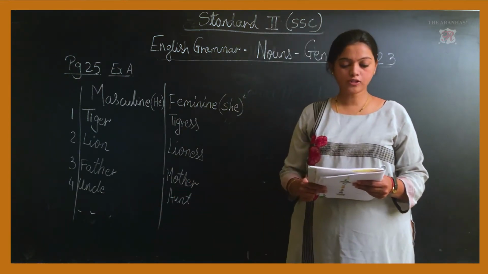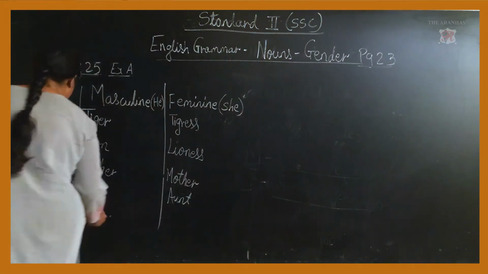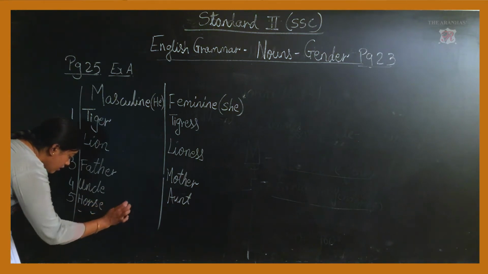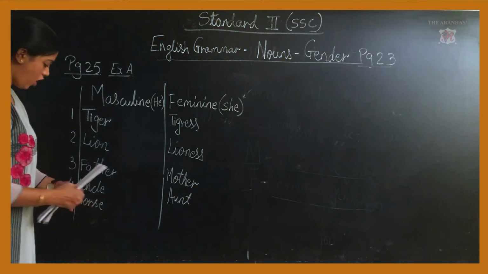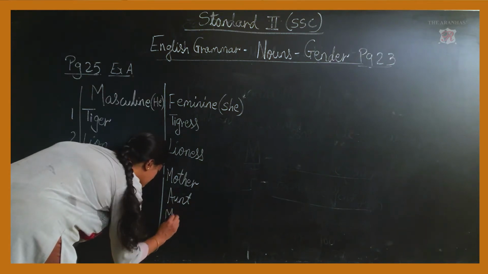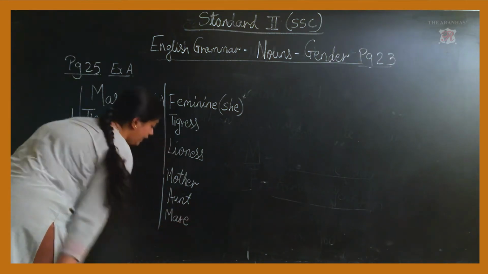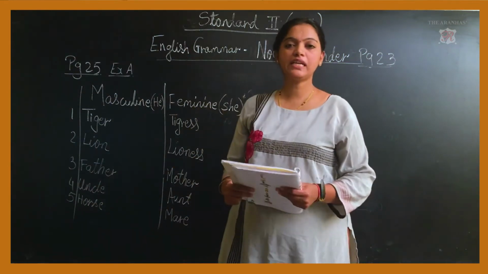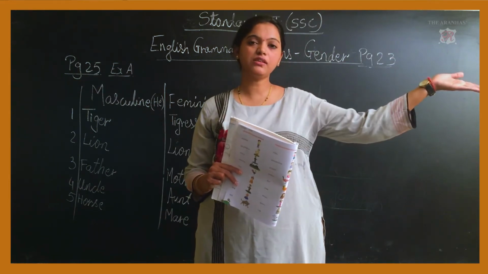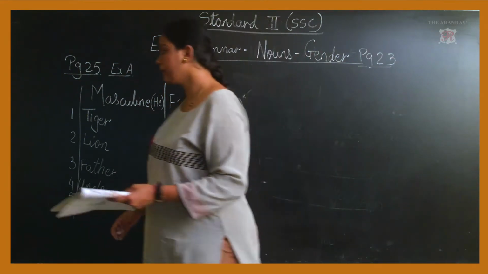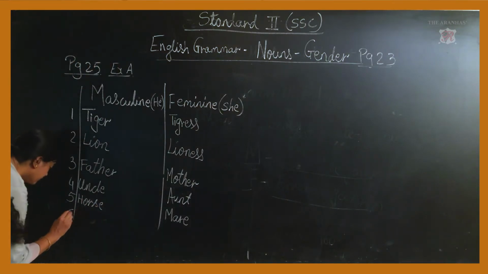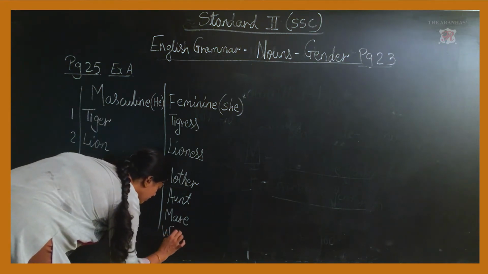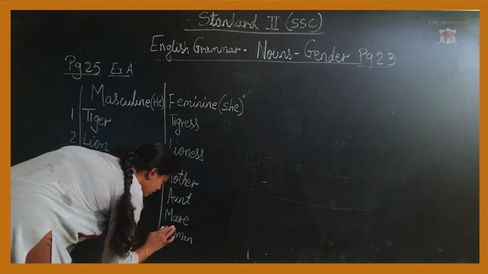Next one, horse. The male one is known as horse. The female one is known as mare. M-A-R-E. Mare. Last one, man. You say he is a man and she is a woman. So, woman. Man, woman. Okay.